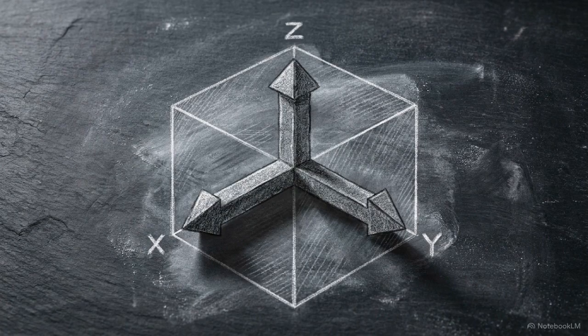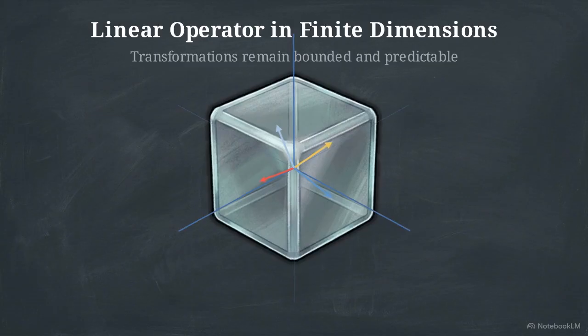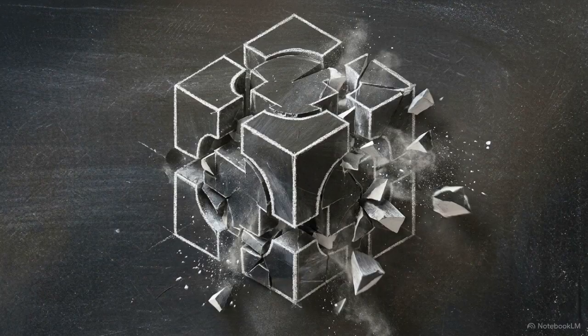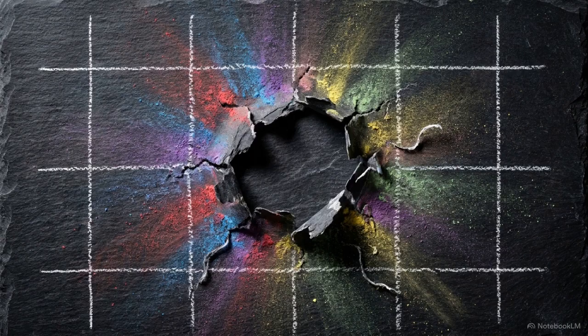In finite-dimensional linear algebra, the algebraic property of linearity is sufficient. It guarantees that any transformation will behave predictably across the entire space. But infinite-dimensional spaces lack that structural safety net. Linearity alone cannot prevent a space from tearing. To maintain stability, we have to introduce a completely independent constraint, boundedness.